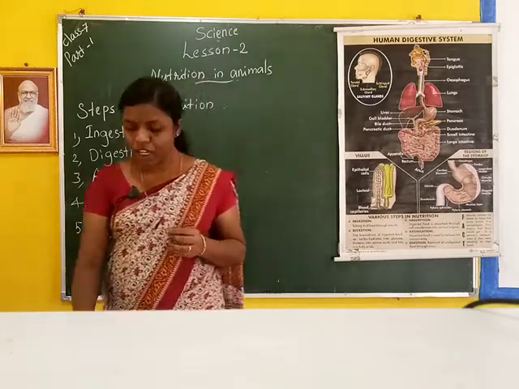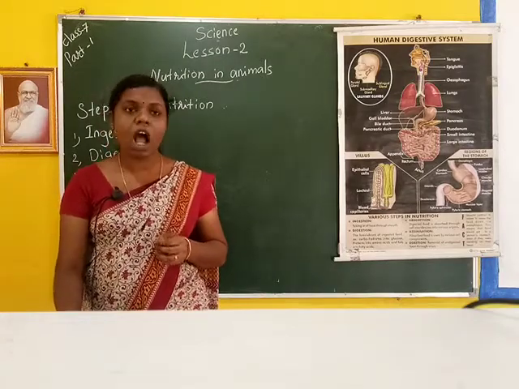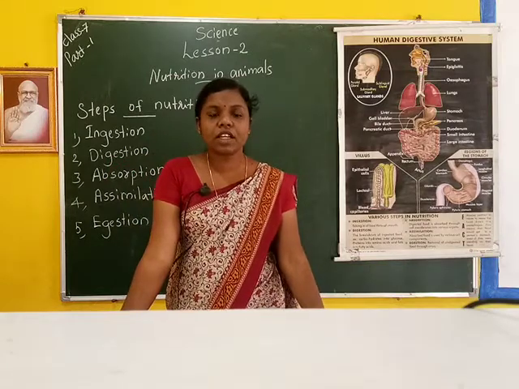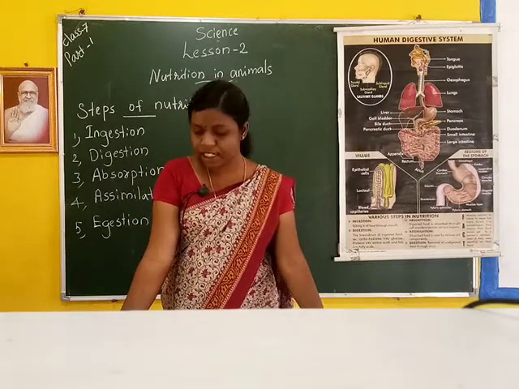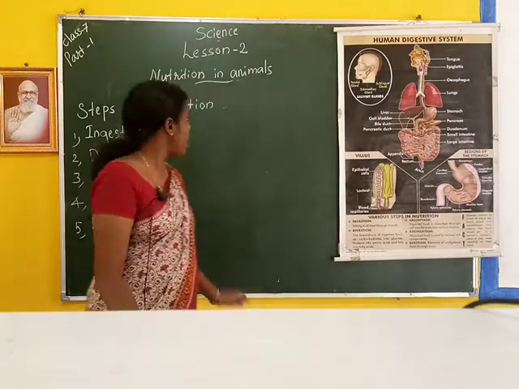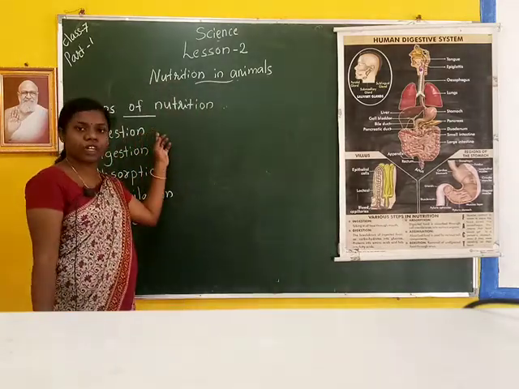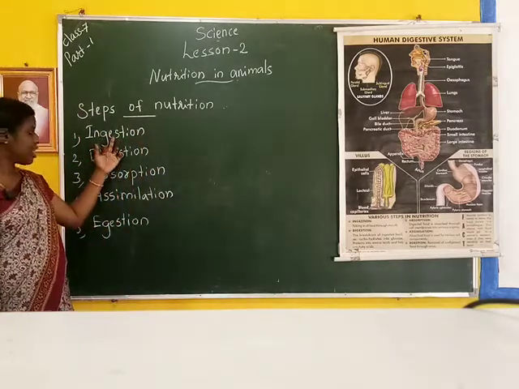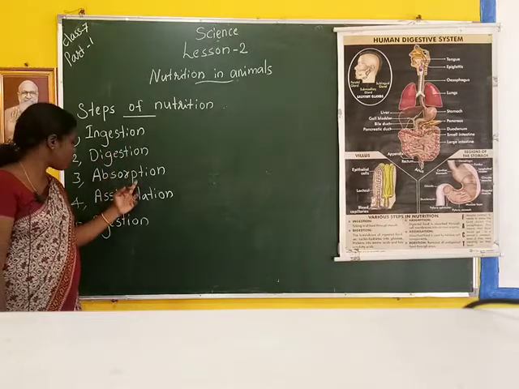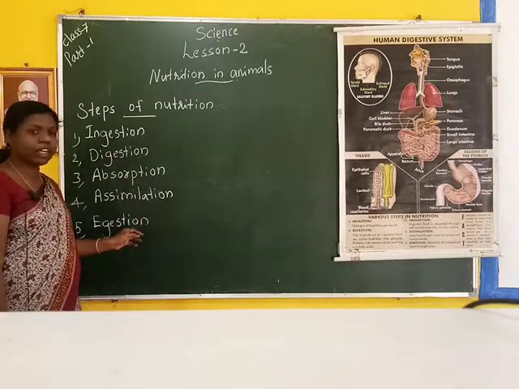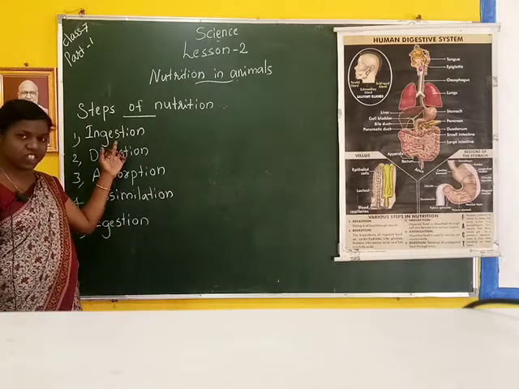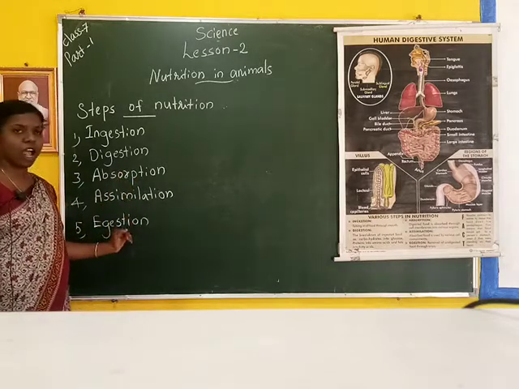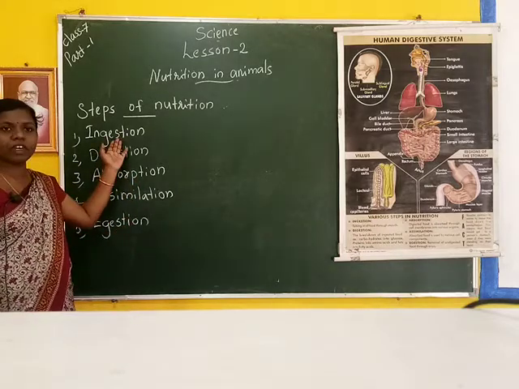In this chapter we are going to learn how animals take in food and utilize it for energy, growth, etc. There are five steps of nutrition: ingestion, digestion, absorption, assimilation and egestion. Once more: ingestion, digestion, absorption, assimilation and egestion. Then we will study them one by one in detail.